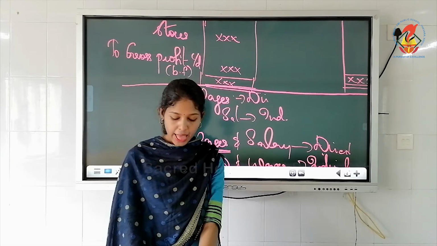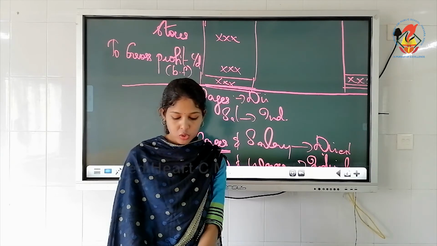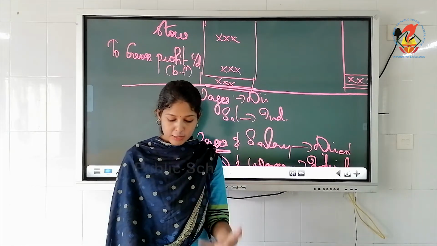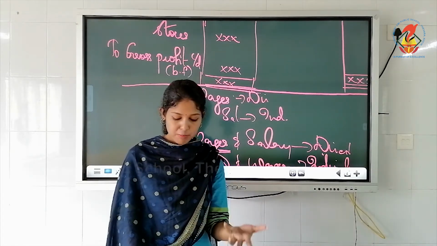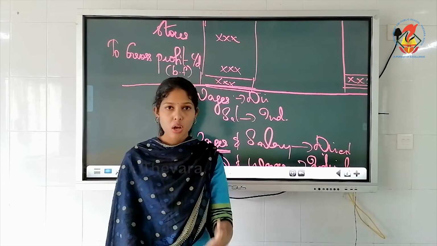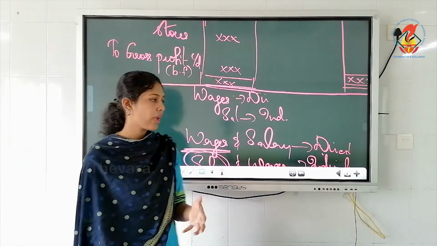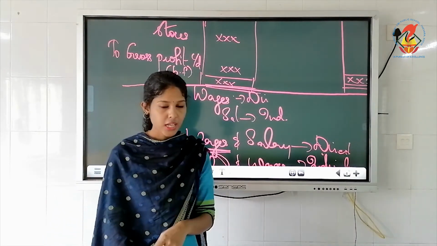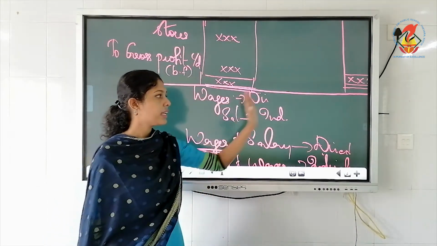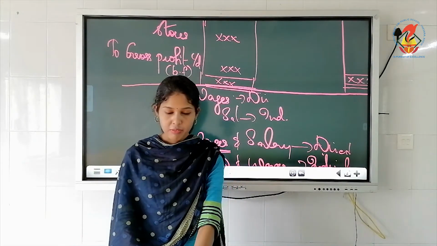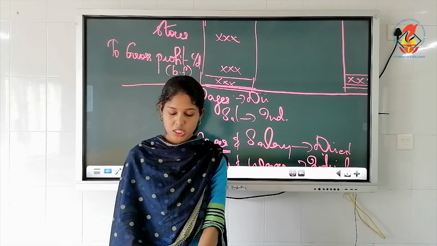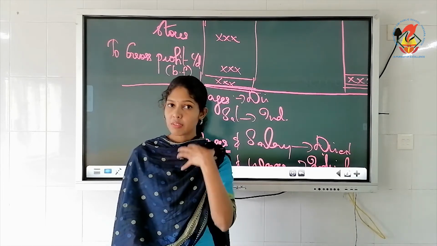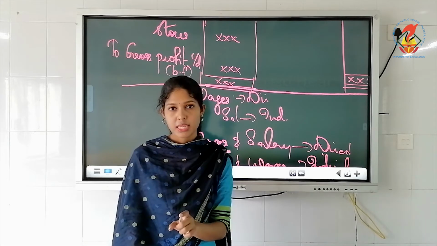Then stationery and printing, postage and courier, telephone expenses, insurance expenses, depreciation, bad debts. See, depreciation and bad debts, all these are kind of losses. Losses also will be written where? On the debit side of the profit and loss account. Understood? Then all indirect incomes on the credit side, like rent received, discount received, commission earned, interest received, bad debts recovered. Bad debts recovered is also a kind of income, but it's indirect.